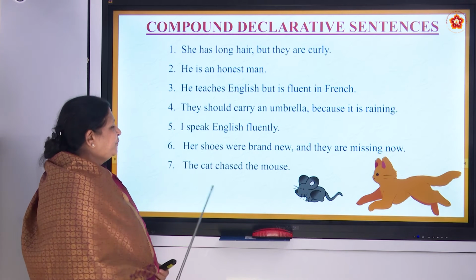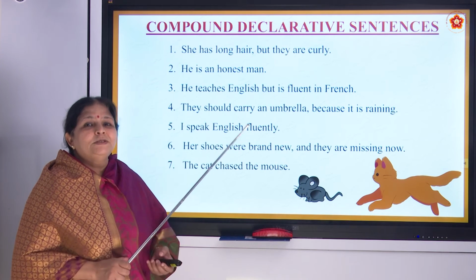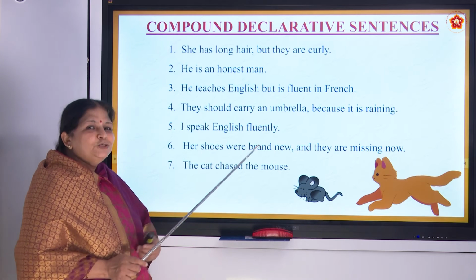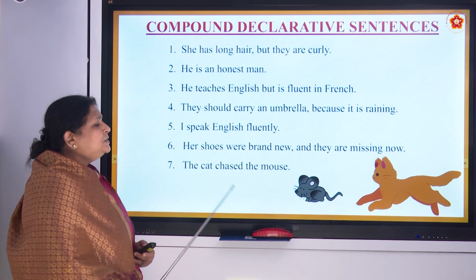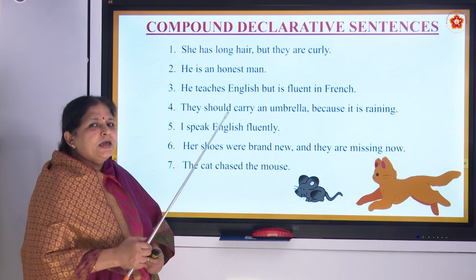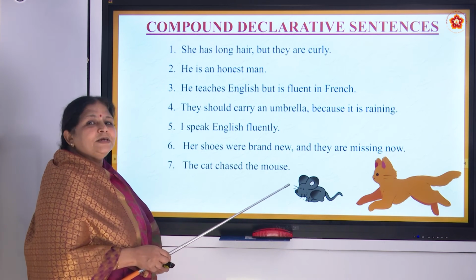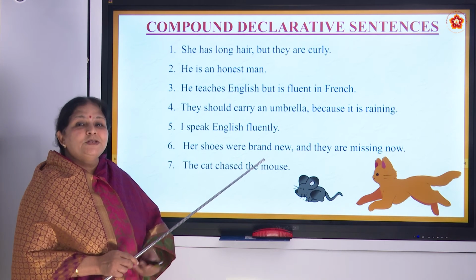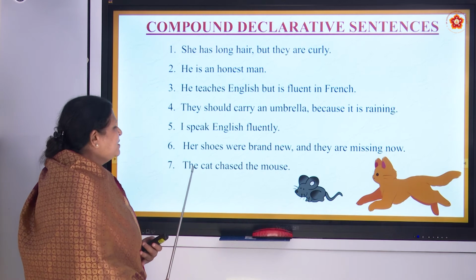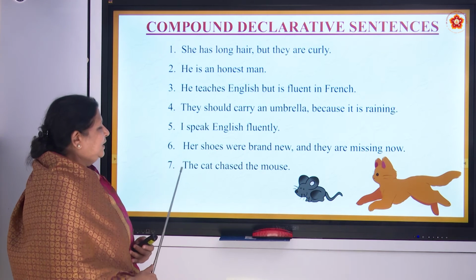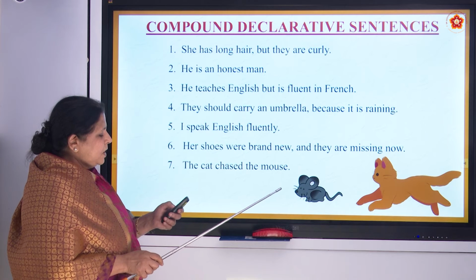So, it will keep on running here and there. It's nice to see. So, those of you who have not seen the Tom and Jerry cartoon, just see, okay? You will enjoy. Yes, it is for all ages. Just like Let's Learn English, which is for all ages, this Tom and Jerry is also for all ages. We enjoy it at any age, okay? So, the cat chased the mouse.